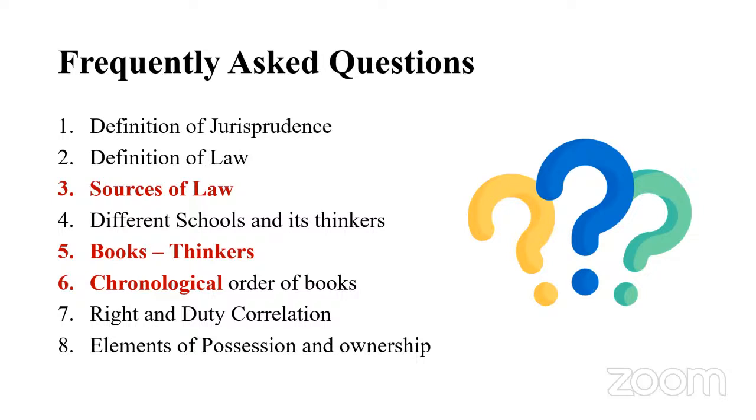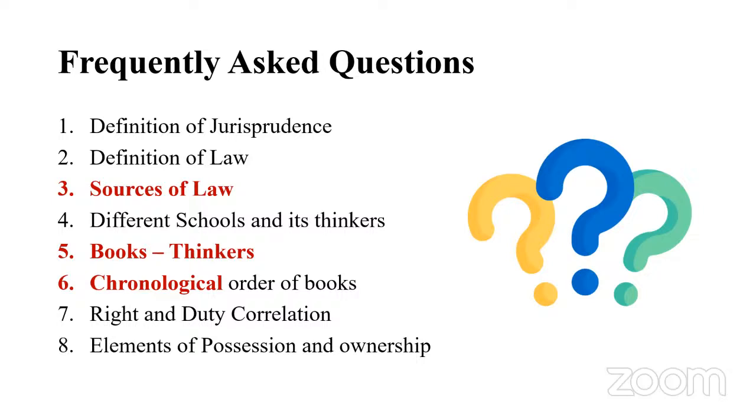Finally, we have books and thinkers. As you all know, jurisprudence is all about different scholars and their definitions. All these things would have been given in their books. The books they have written are constantly asked in the examination. So you have to be thorough with the books written by these authors, and when they were written, because questions may be asked based on the chronological ordering of these books. Books written by the authors, in which year they were written, so that you can answer questions relating to chronologically arranging the books from old to new.